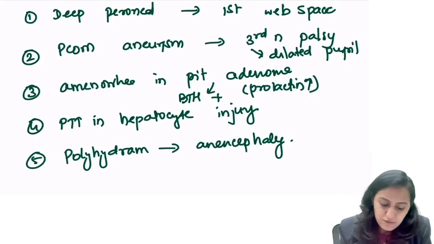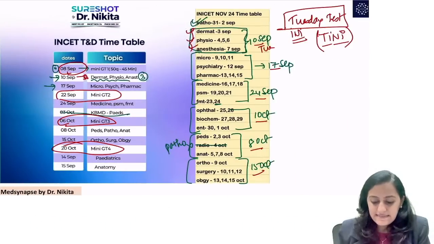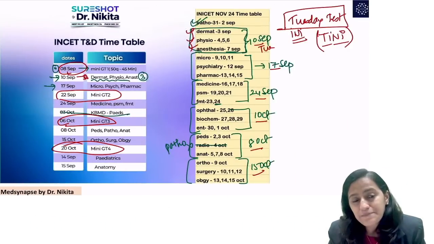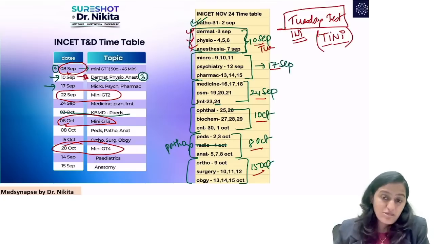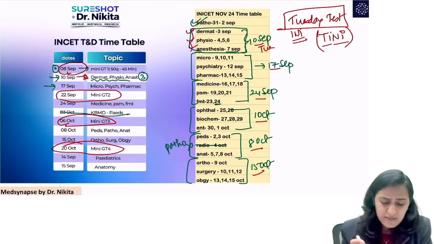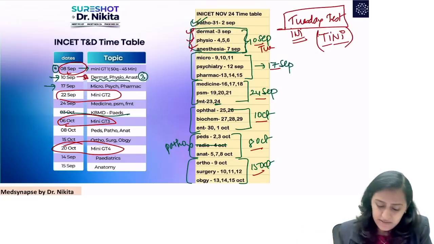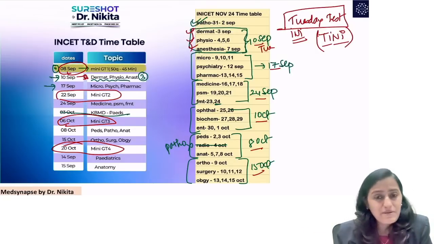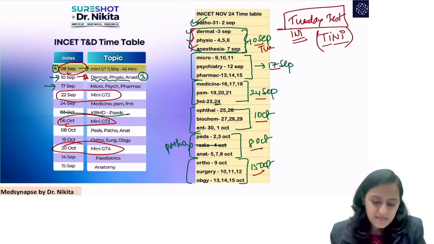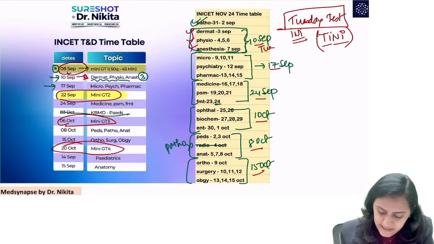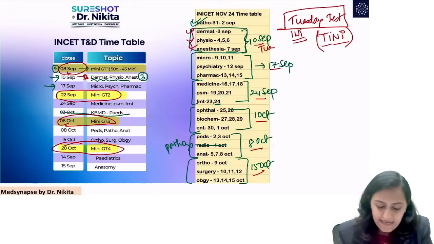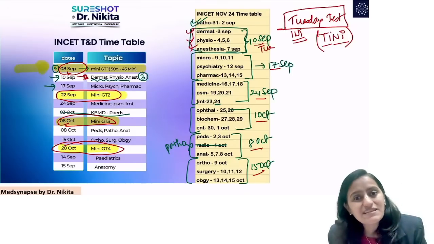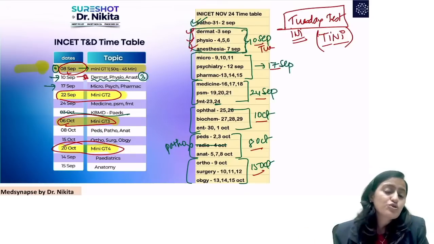And for everybody who joined late, I've also given you the timetable for the INICET TND that we are starting. You should give the first mini GT, which is going to be on 8th of September, that is day after tomorrow. These tests, the mini GTs, are going to be free for everybody, not the discussions, but the test. You have the 4 mini GTs, 50 questions, 45 minutes. Like I said, the first one I'll keep relatively easy. That means you should score good in that.